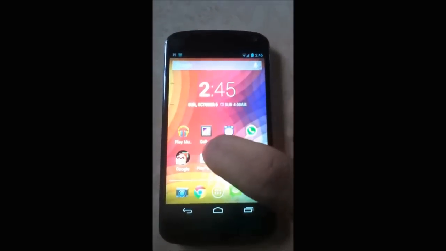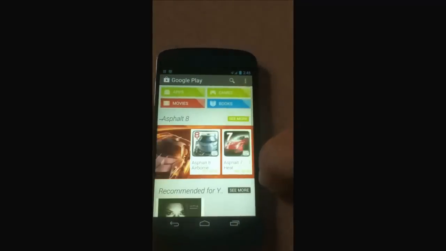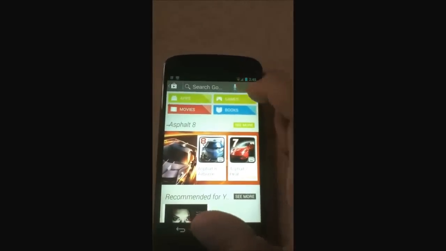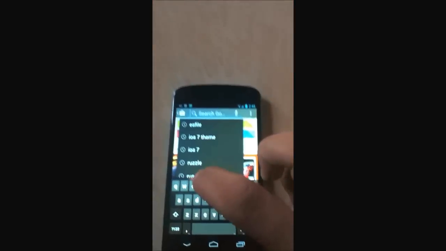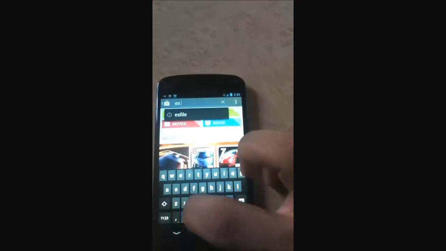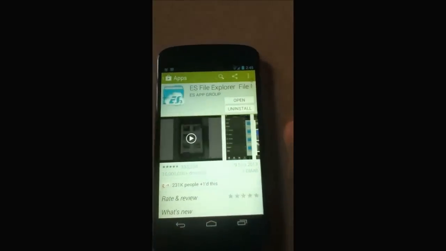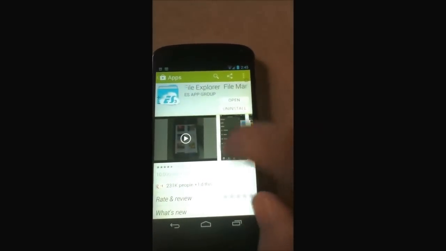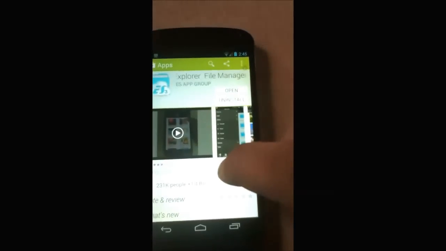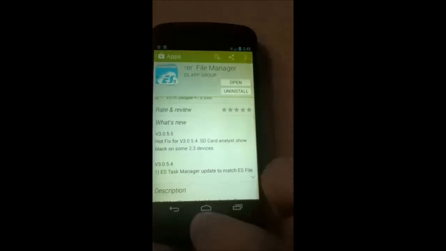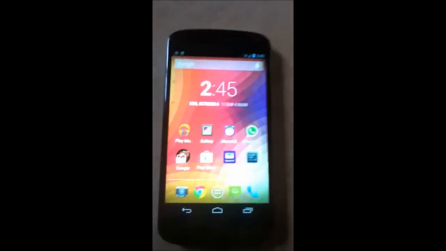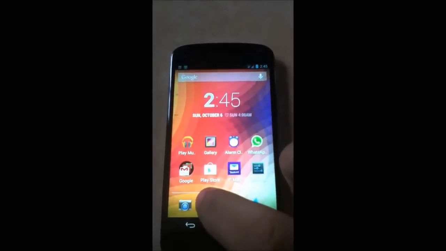So we first open the Play Store and search for an app called ES File Explorer. Or you can even download Astro File Manager, anyone. Ignore the step if you already got one with File Manager. So yeah, we've already downloaded it. Now we go to Chrome browser and search for FIFA 14 APK Mania.